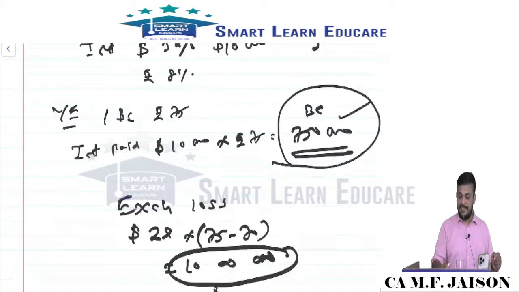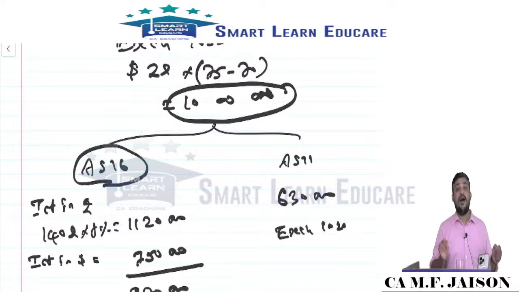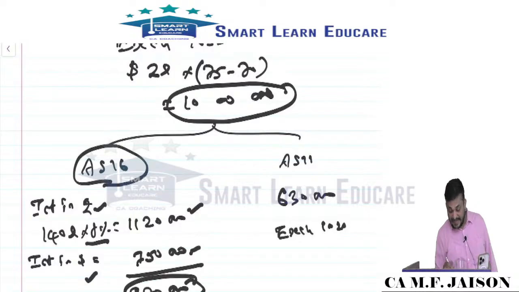The standard says some portion of that exchange loss will be accounted as per AS 16. How much? The difference between rupee interest and dollar interest. Had you borrowed in rupees at 8% interest, you would have paid 11,20,000. But because of the dollar loan, you got a lower interest of 7,50,000. To that extent of interest saving, the exchange loss will be adjusted as borrowing cost. Are you all following, my dear friends? For acknowledgement.